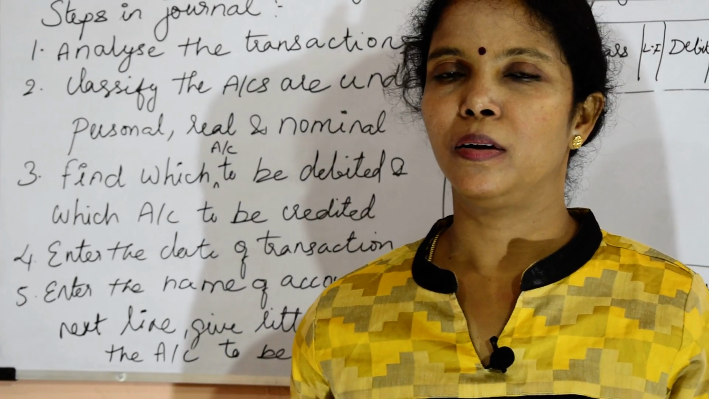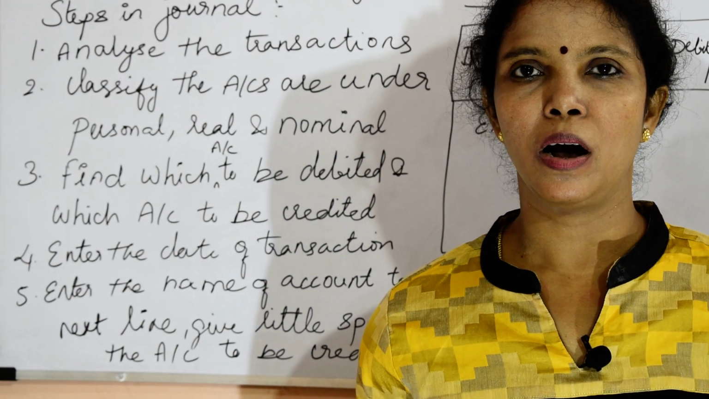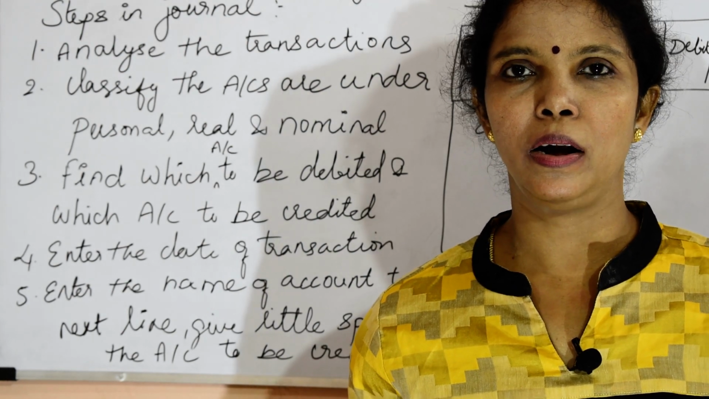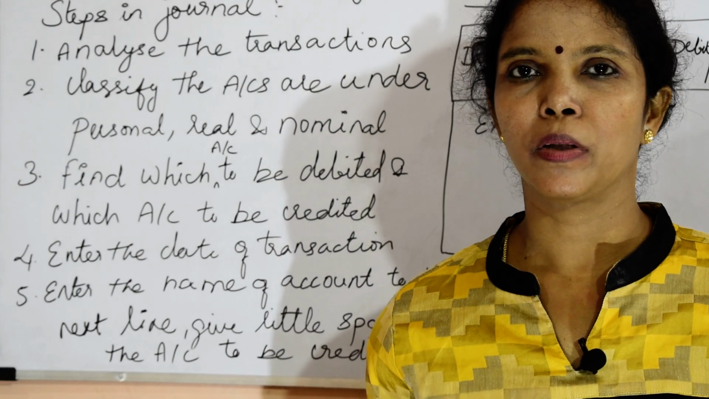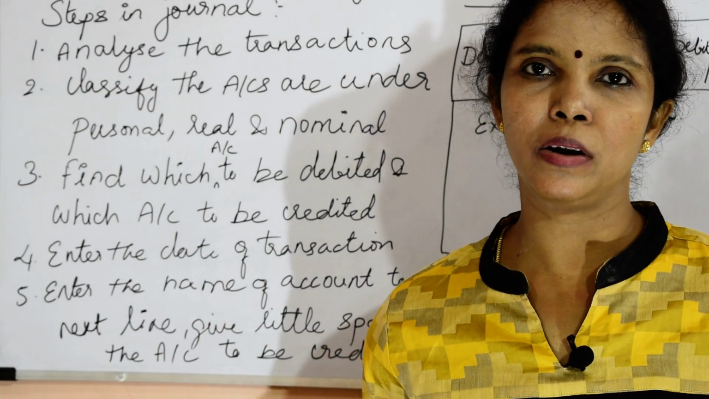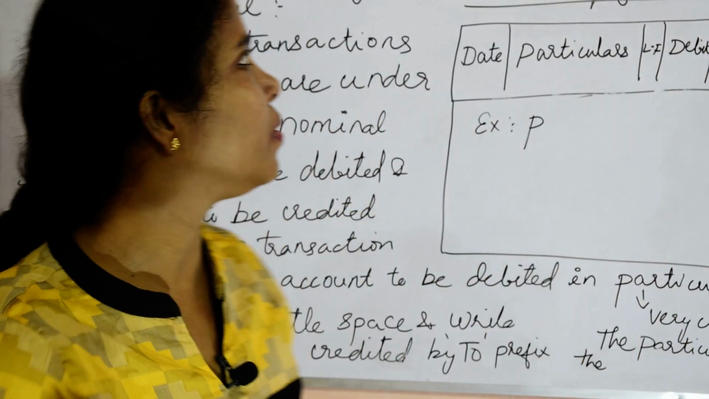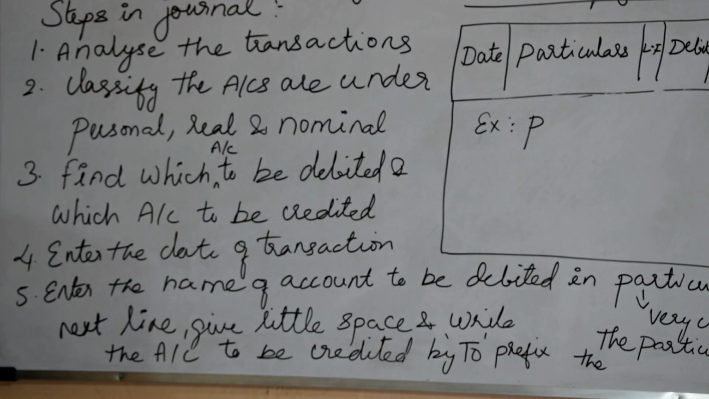Hello friends, in the last video we saw the golden rules of accounting, that is the personal account, real account and the nominal account. Now we are going to see what a journal is and how to journalize the transactions. Okay, let's see what a journal is. Journal means the book of original entry.